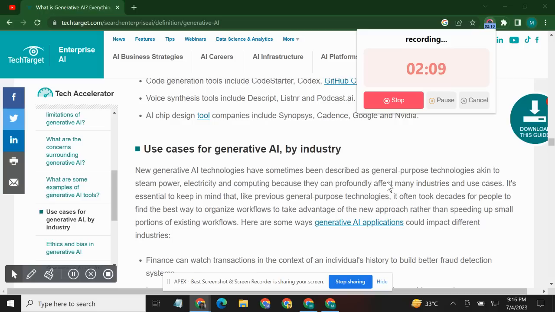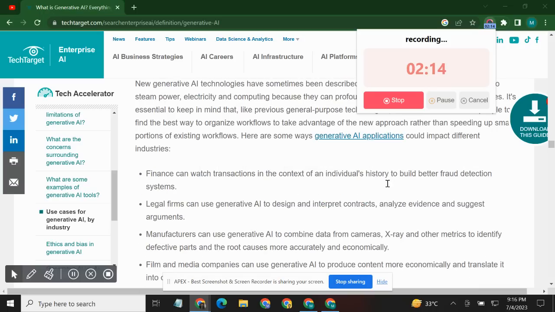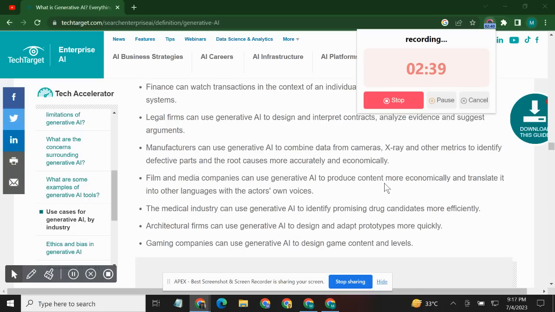Here are some ways generative AI applications could impact different industries. Finance can watch transactions in the context of an individual's history to build better fraud detection systems. Legal firms can use generative AI to design and interpret contracts, analyze evidence, and suggest arguments. Manufacturers can use generative AI to combine data from cameras, X-rays, and other metrics to identify defective parts and the causes more accurately and economically.